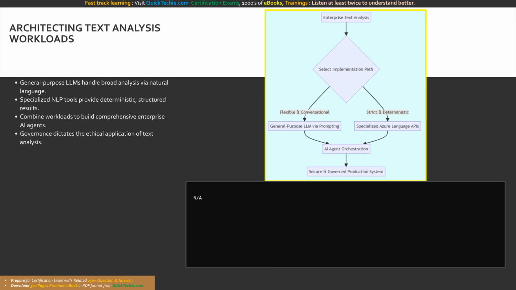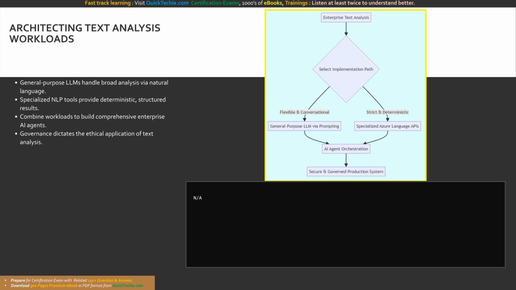As we conclude this deep dive into text analysis techniques, we must consider the architectural implementation of these workloads. When building an AI solution, architects have two primary paths for text analysis. First, they can leverage general-purpose large language models, or LLMs, through the Microsoft Foundry catalog. General-purpose models are incredibly flexible and can perform summarization, entity extraction, and sentiment analysis simultaneously by simply following complex natural language system prompts. However, because they are probabilistic, their outputs can occasionally vary.